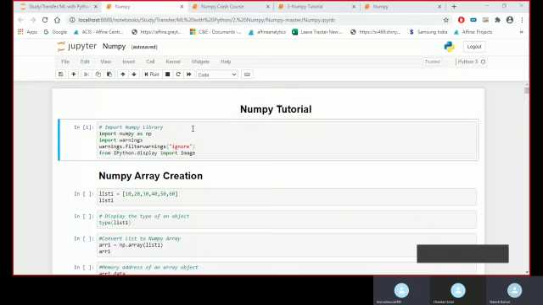So I was talking about how first we need to import our library. We will be importing numpy as np.